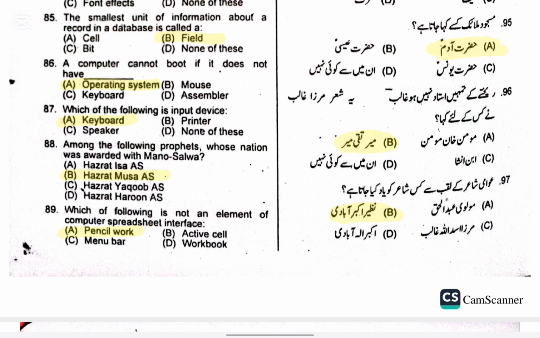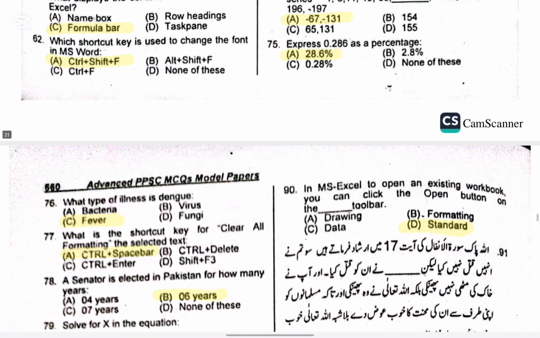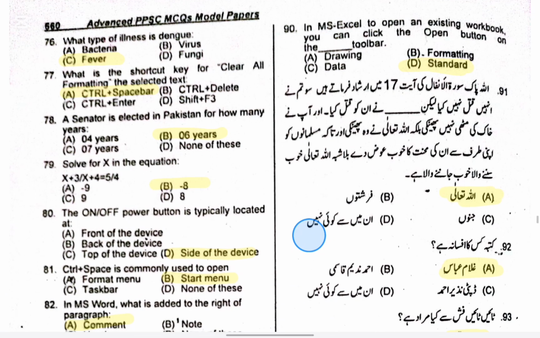Among the following prophets, whose nation was awarded with Manna and Salwa? Right option B. Question 89. Which of the following is not an element of the computer spreadsheet interface? Right option A. Question 90. In MS Excel, to open an existing workbook, you can click the open button on the dash toolbar. The right option is D.